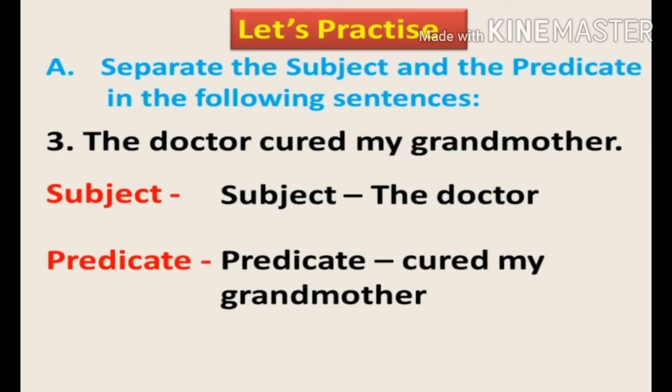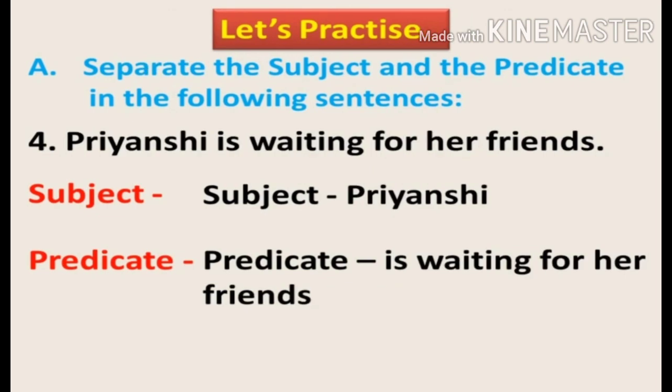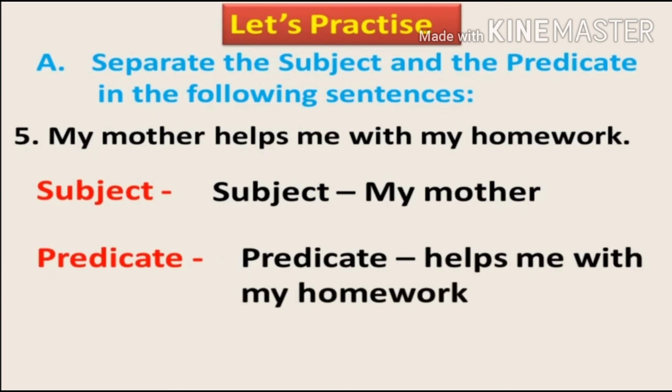Subject the doctor, predicate cured my grandmother. The fourth sentence. Priyanshi is waiting for her friends. Subject Priyanshi, predicate is waiting for her friends. Fifth sentence. My mother helps me with my homework. Subject my mother, predicate helps me with my homework.